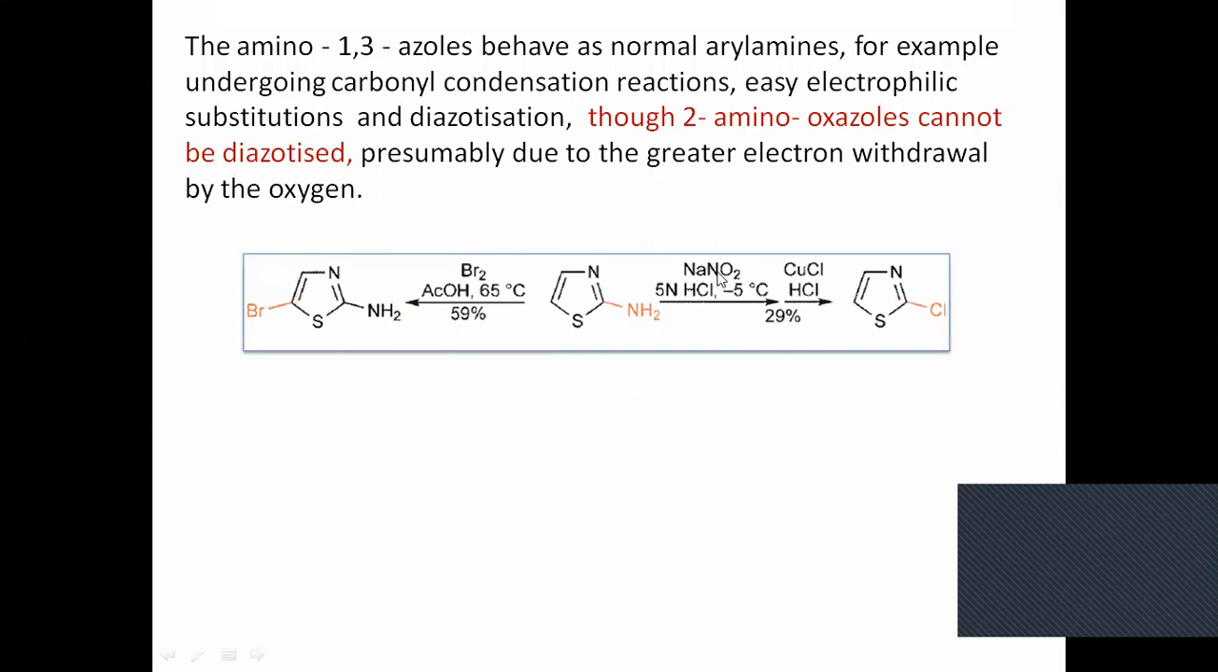When you do the diazotization, NH2 becomes N2Cl, and on addition of HCl it gives you the Cl here. So these are very interesting reactions when we talk about the amino 1,3-thiazoles, and these are the products.